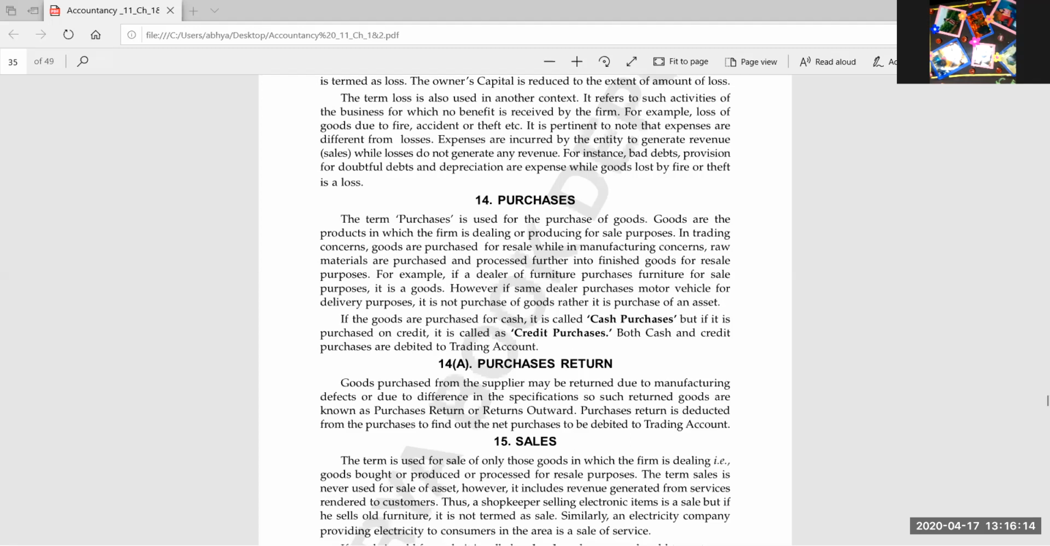There is a future payment. We have promised to make payment in future, then it will be known as credit purchases. It means we are not making payment in present, but we have promised the seller to make the payment in near future, and the seller has agreed with our promise. So in that case, that purchase will be known as credit purchases.